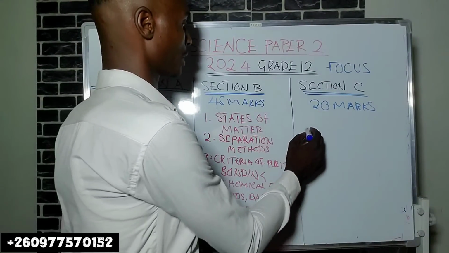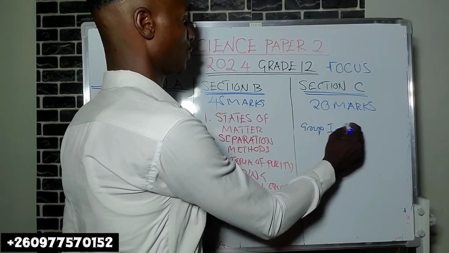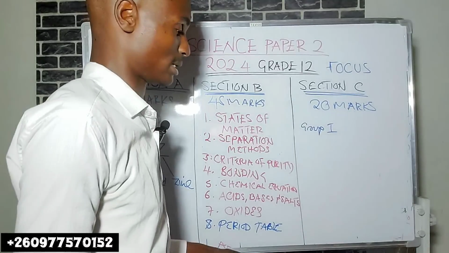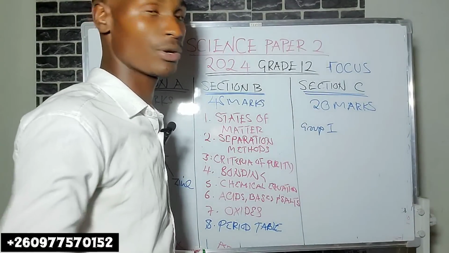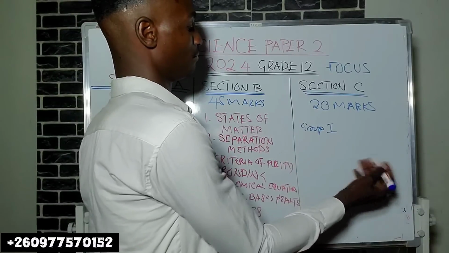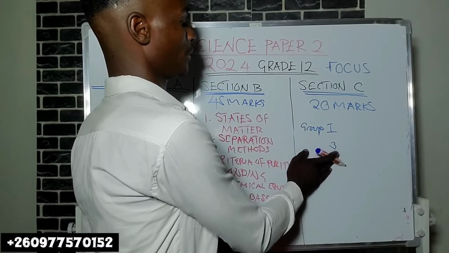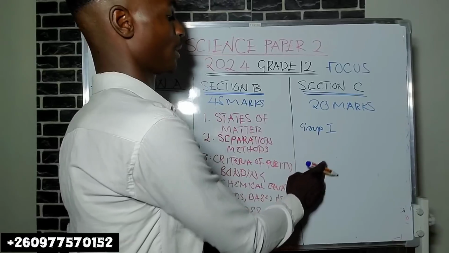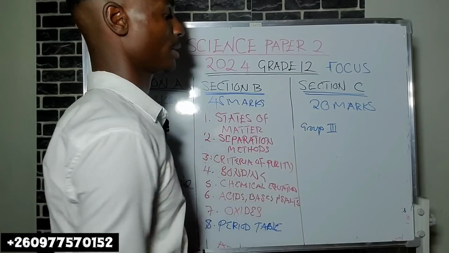Remember, when you're writing the group numbers, use Roman numerals. Let's say you want to say group 1, write group 1 like this. That is the rule. That's how it's supposed to be. But periods you can write like period 3, period 4, but groups, use Roman numerals, like group 1, group 2, group 3, and so on.